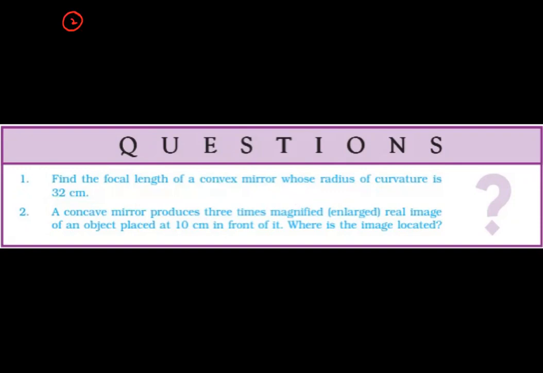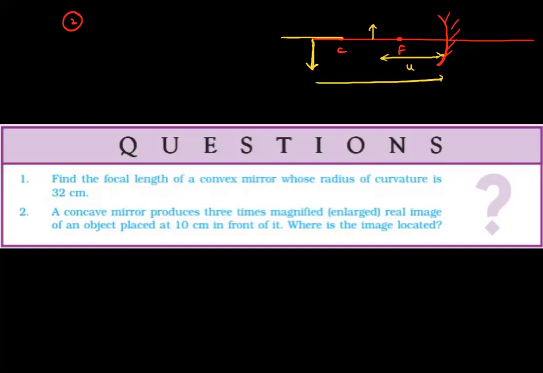In the second question, they mentioned a concave mirror produces a 3 times magnified real image. Real image means, in the case of a concave mirror, if I draw a ray diagram, this will be the focus and this will be the center of curvature. If you consider an object in between C and F, a real image is formed beyond C, and that too magnified. The object is located at u, and the image will be located at v.